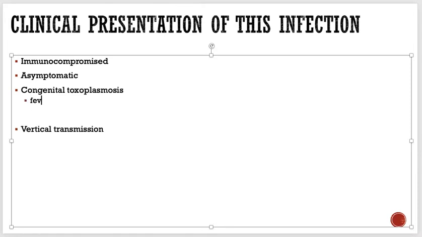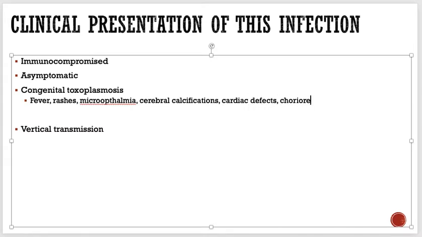Okay, so I can write down a few of the features just to tell you guys. Fever, they can present with fever, rashes, microophthalmia, as well as cerebral calcifications. Okay, and cardiac defects, as well as chorioretinitis.